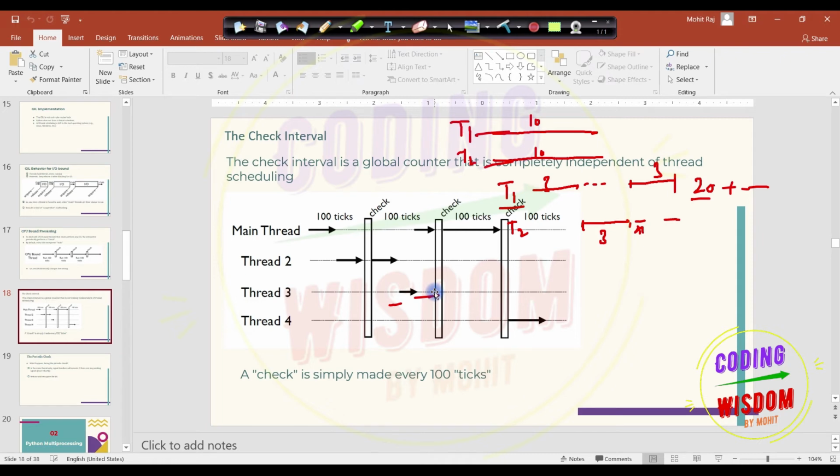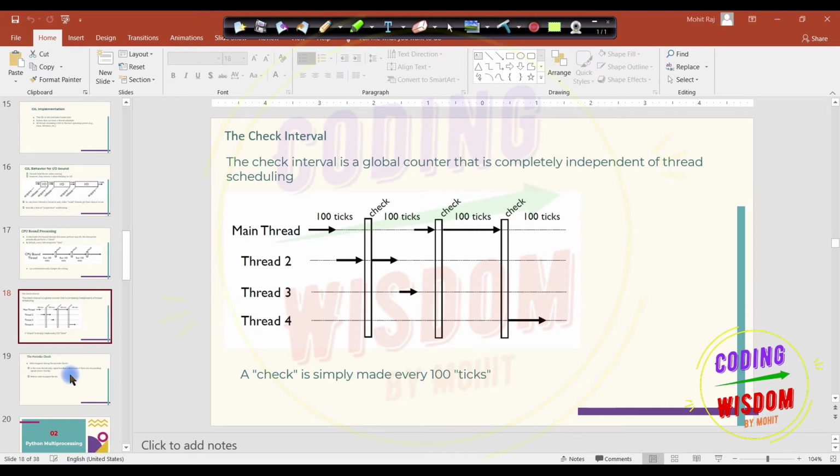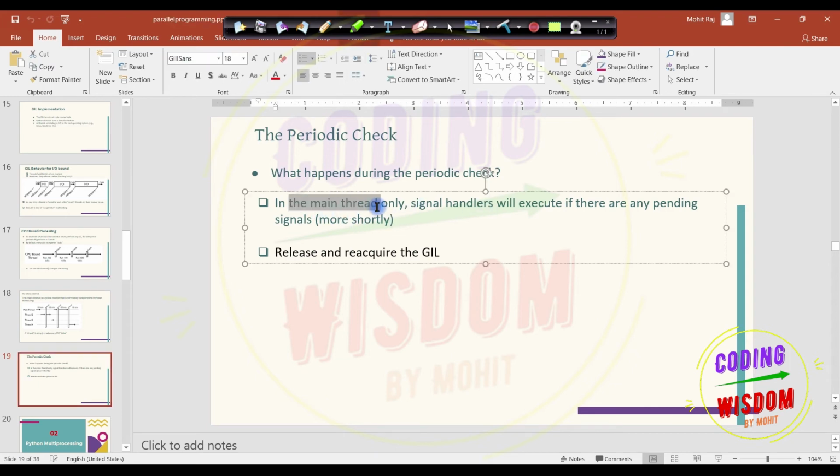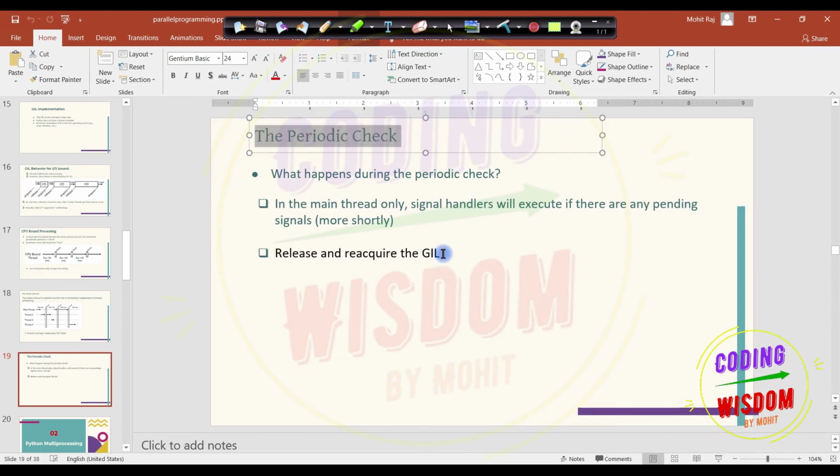Okay, in this one, a thread uses the GIL in a CPU-bound task by using the ticks and the periodic check. Then what happens in the periodic check? If it is the main thread, the signal handler will execute if there is a pending signal. Actually, what happens in the periodic check? It releases and reacquires the GIL.